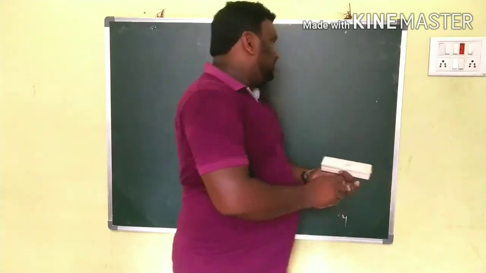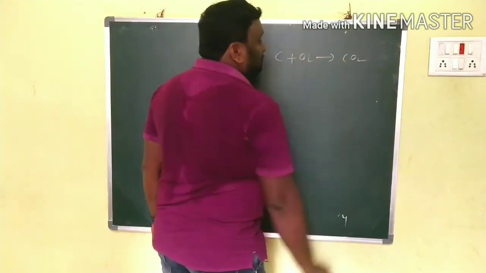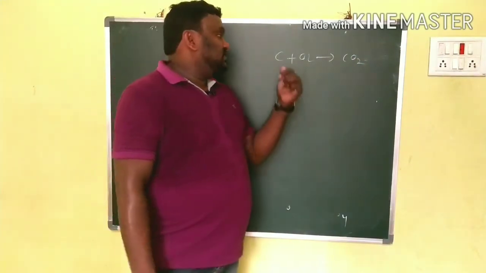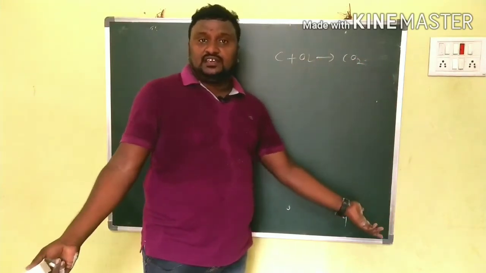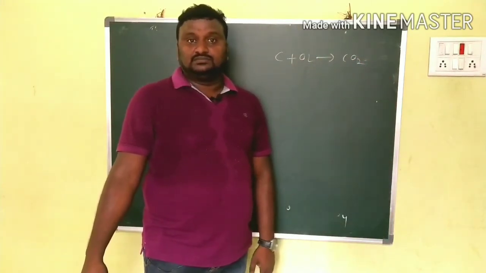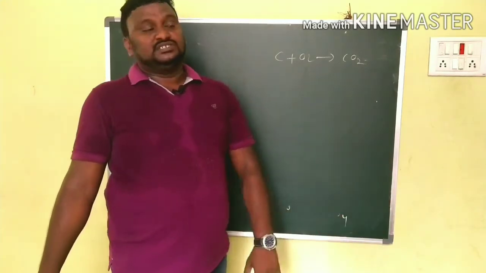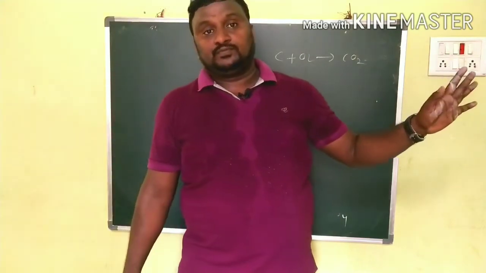For example here, C plus O2 gives CO2. Tell me, is this a balanced equation or not? C1, C1, oxygen 2, oxygen 2. So it is already a balanced equation. There is no need to go for further steps. Simply write that it is the balanced equation. So step 1 and step 2 are enough.